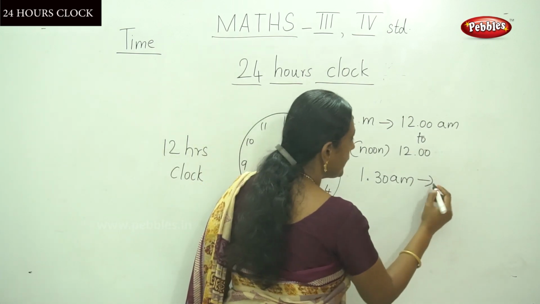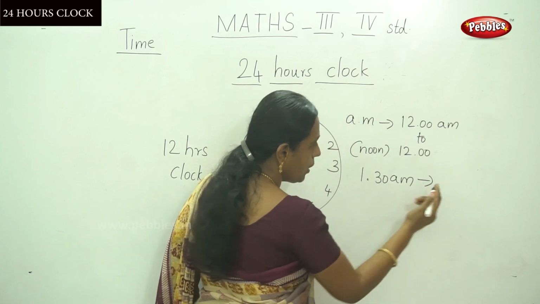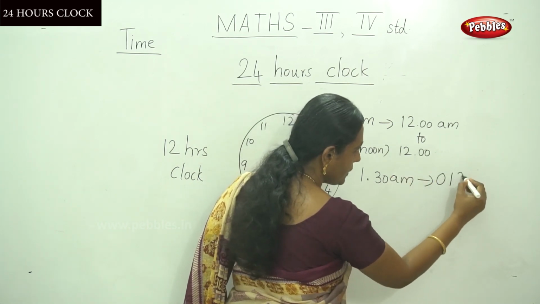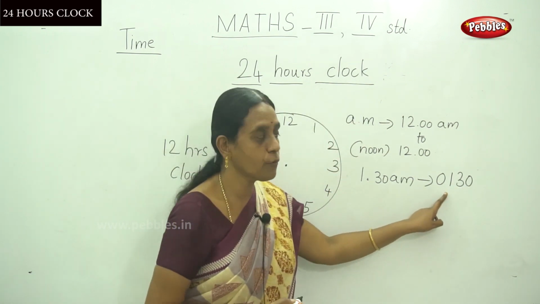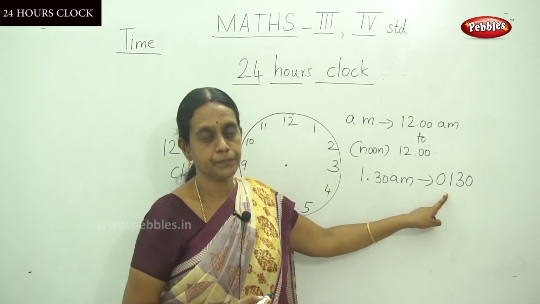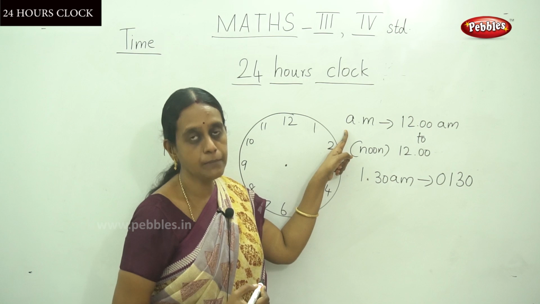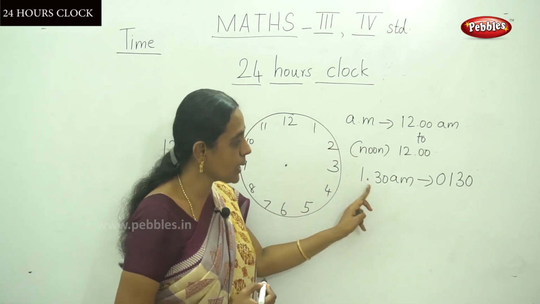So it should be written in the 24 hours clock as a 4-digit number: 0, 1, 3, 0. This is the 24-hour clock time. Do you understand? The first point is that AM doesn't change in the 24 hours clock.